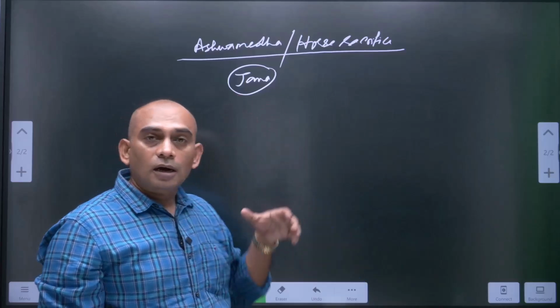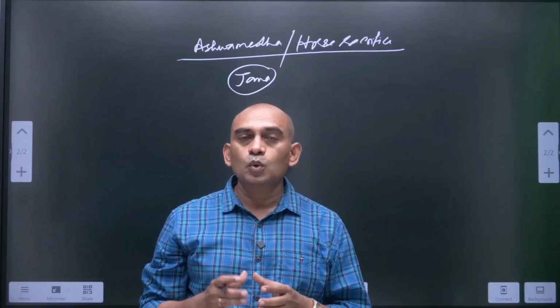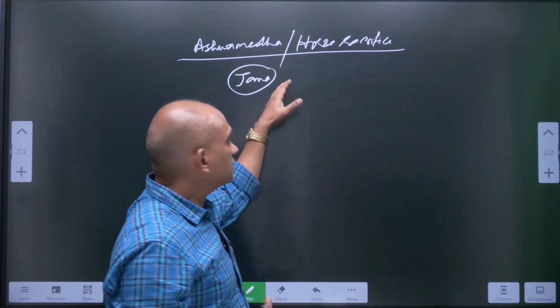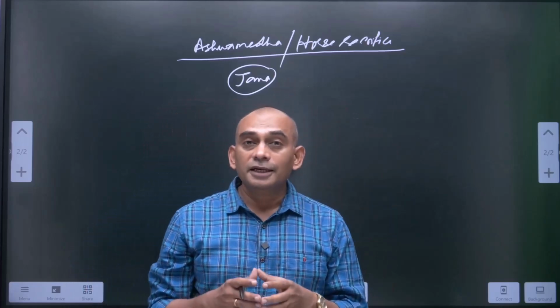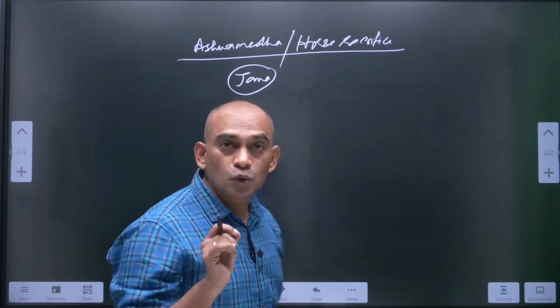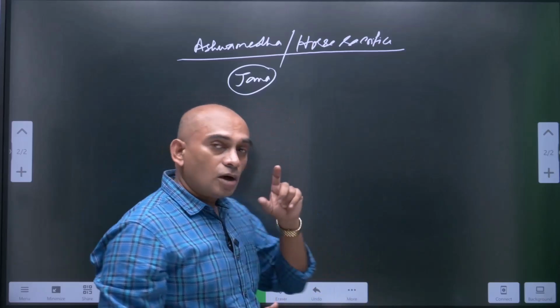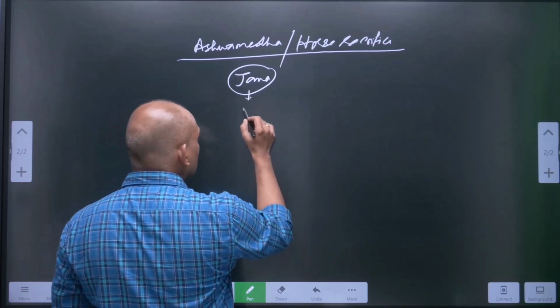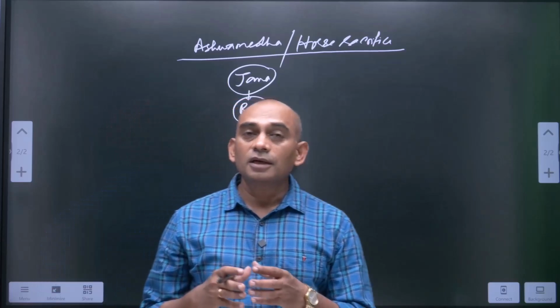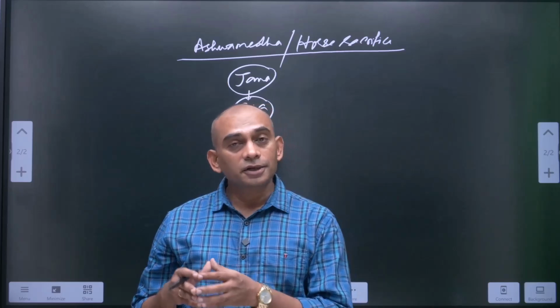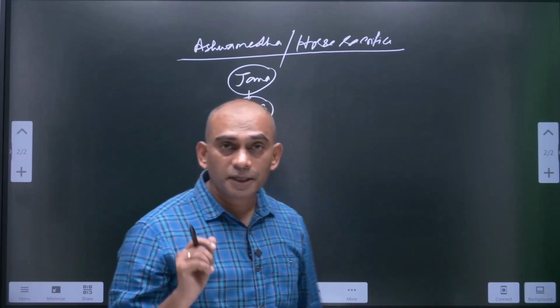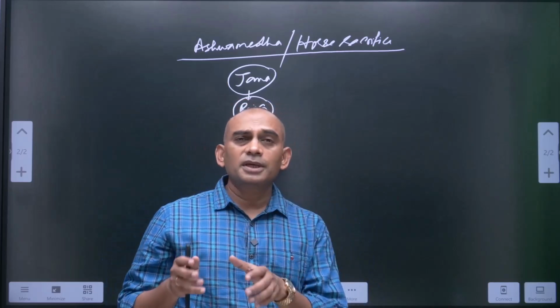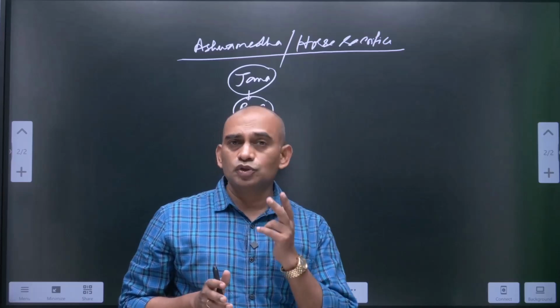A Raja of the particular Jana who wanted to perform this sacrifice let loose a horse to wander freely. This horse would be guarded by the men of this Raja.